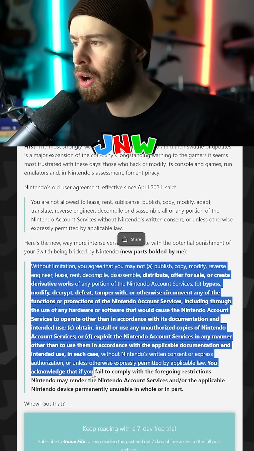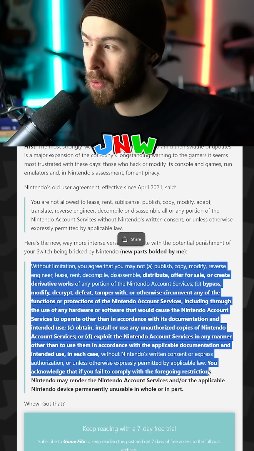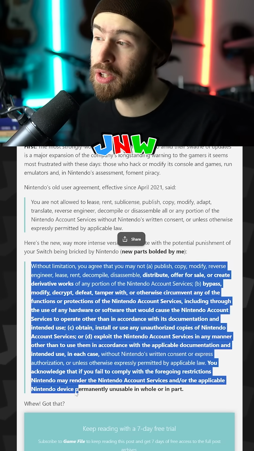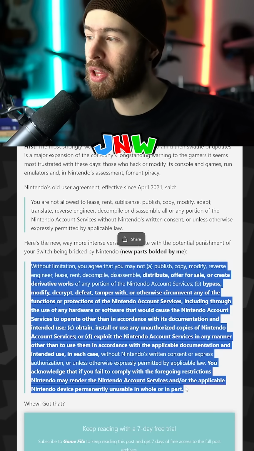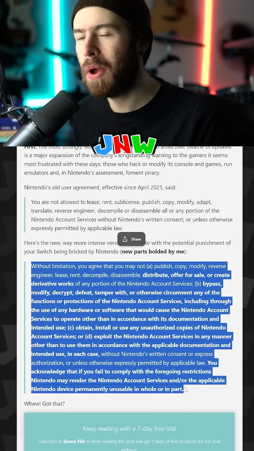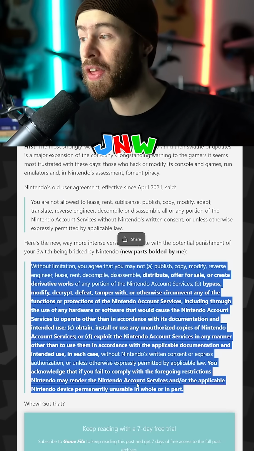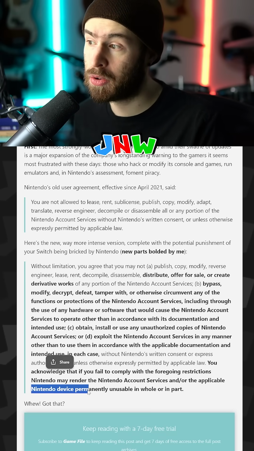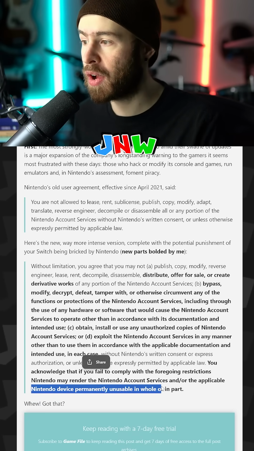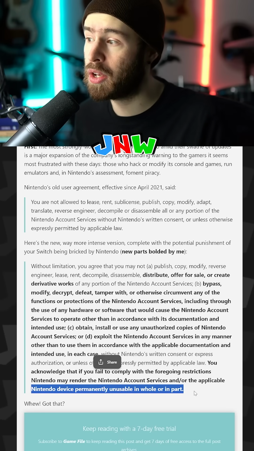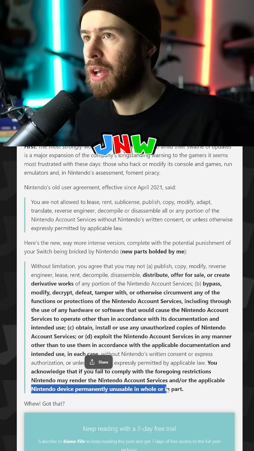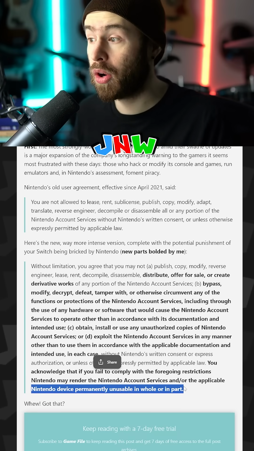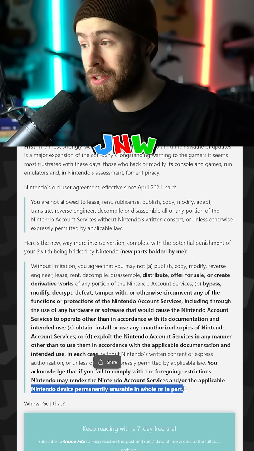Another new part: you acknowledge that if you fail to comply with the foregoing restrictions, Nintendo may render the Nintendo account services and/or the applicable Nintendo device permanently unusable in whole or in part. So basically, if you break any of these rules, they could render the Nintendo account services and/or the applicable Nintendo device, so your Nintendo Switch, Nintendo Switch 2, whatever it is, permanently unusable in whole or in part. So they could do it where maybe they disable online functionality, so it's only partially bricked, or in whole, meaning the console's not able to be used at all.